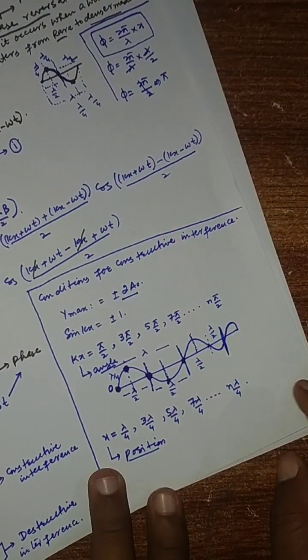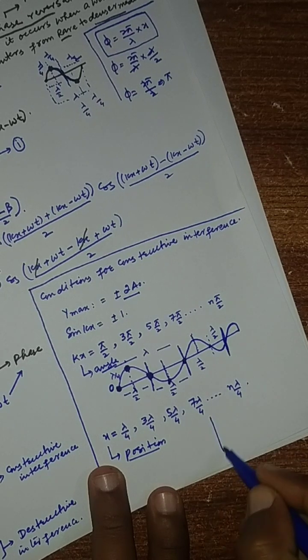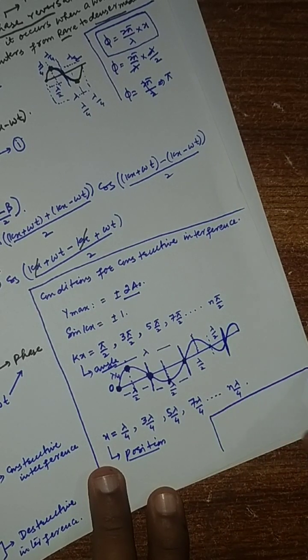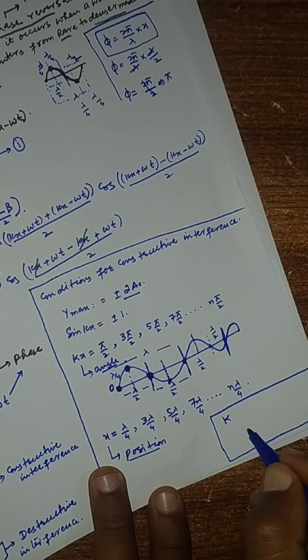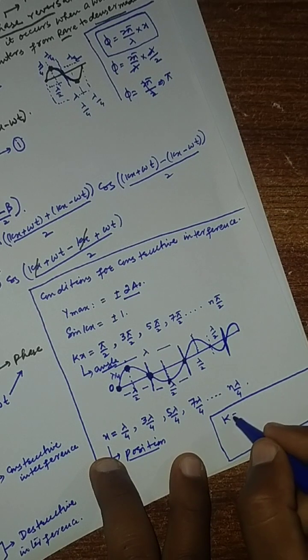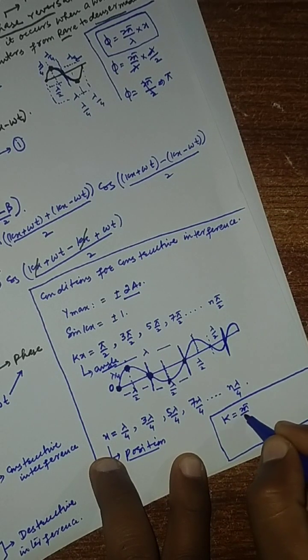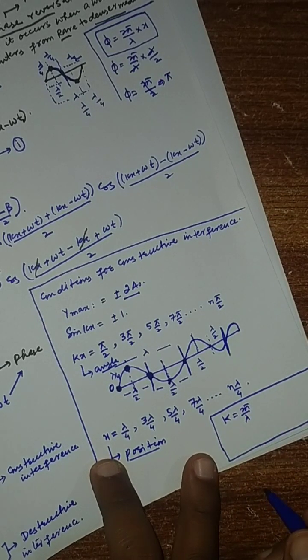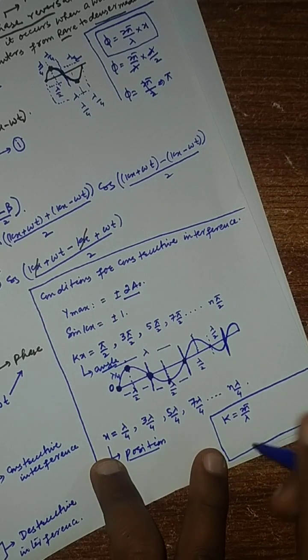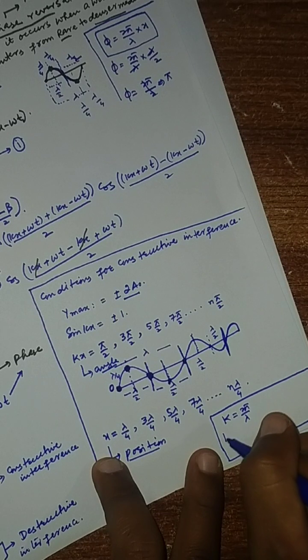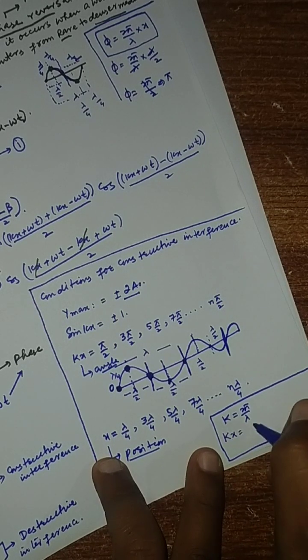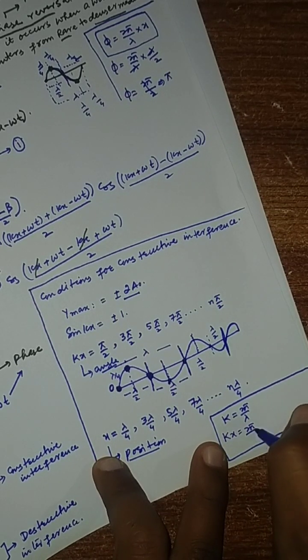What is k? k is the wave number, and k equals 2 pi over unit length, or lambda. So this is 2 pi over lambda. If we multiply both sides by x, then we will get 2 pi over lambda into x.